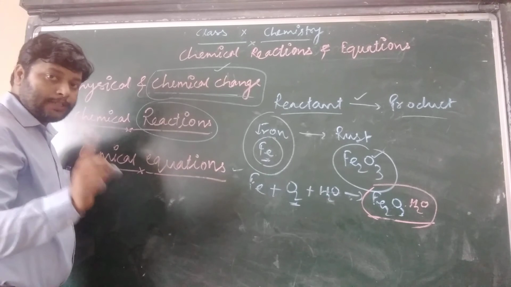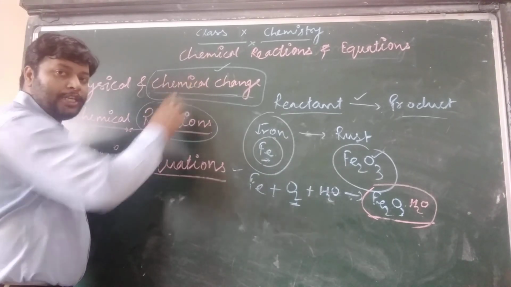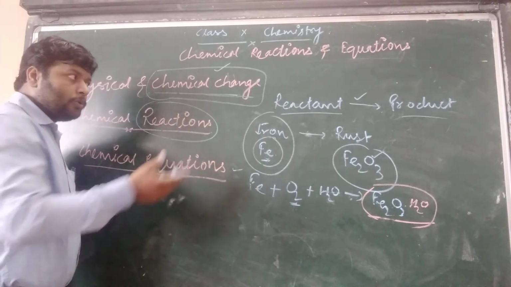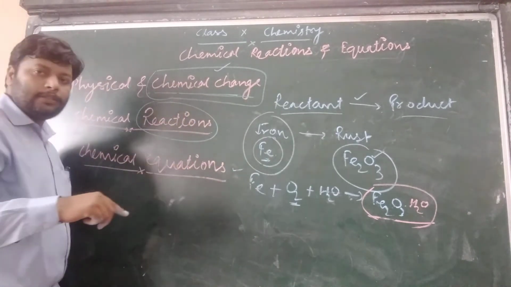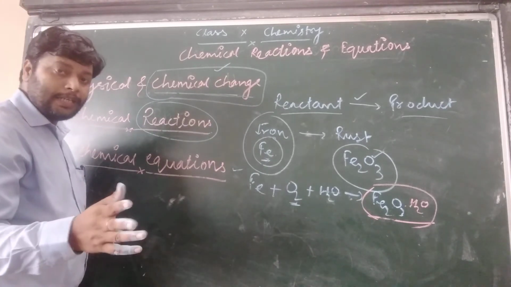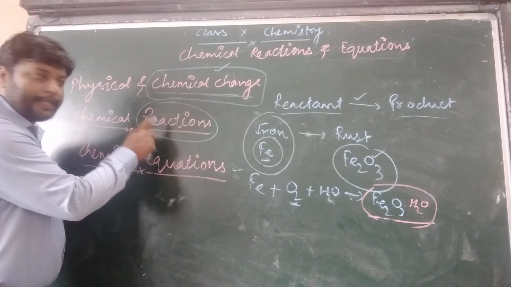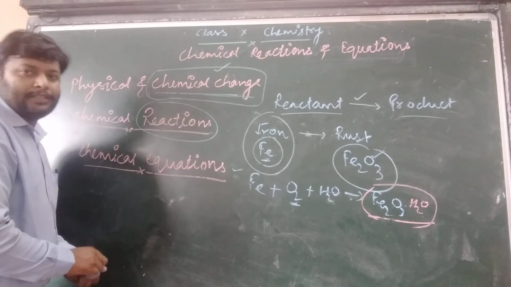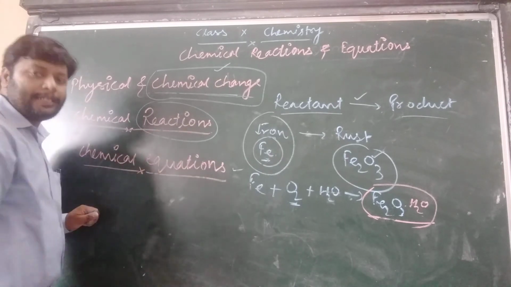I am repeating, listen carefully. Chemical reactions describe how chemical change occurs, how the reactant turns into the product, how the nature turns different. A chemical equation describes the representation of chemical change, the symbolic form of chemical reactions.